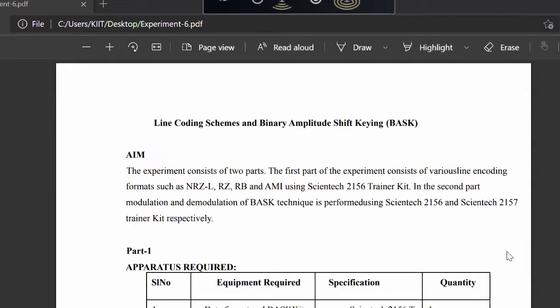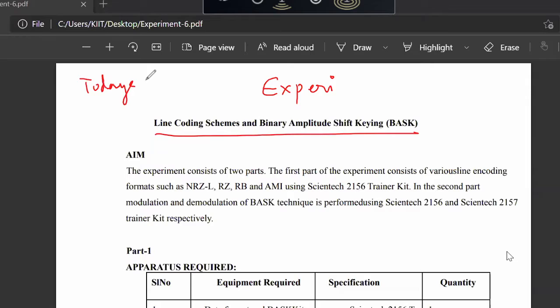Let us start today's experiment. That is your line coding and binary ASK. This is experiment number 6. Today's experiment is experiment number 6. So experiment number 6 is about line coding and binary ASK modulation.